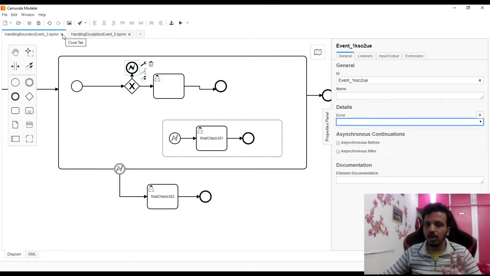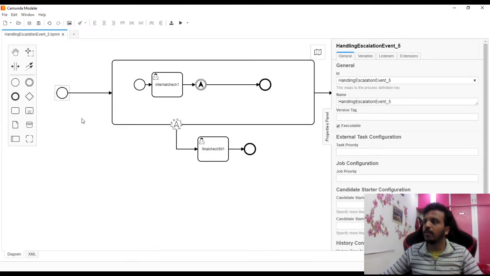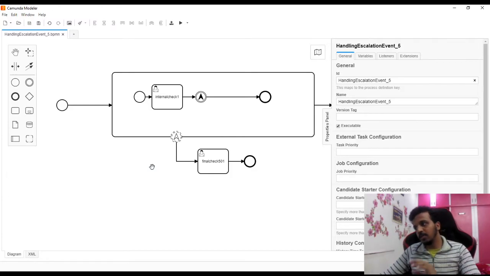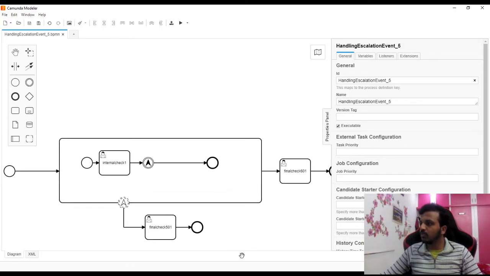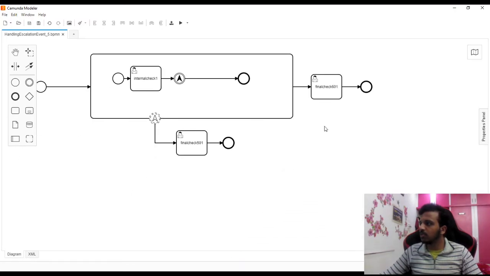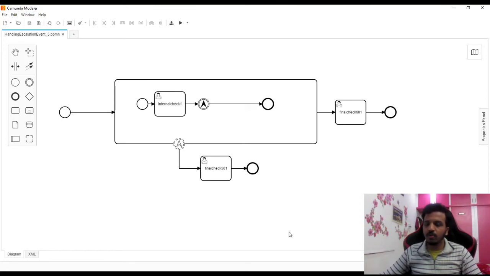Let's close this. I hope now the flow is clear, what is written inside, and how the control is going. Now here is something called escalation. Let me just show you the complete flow first. Okay, let me just close this. I hope that now the flow is visible.